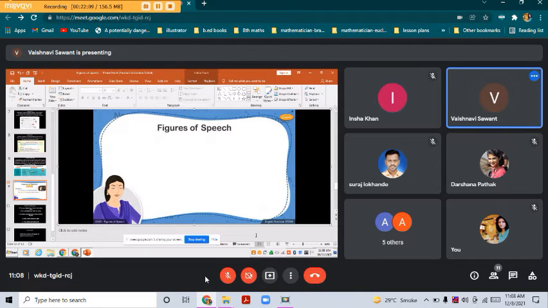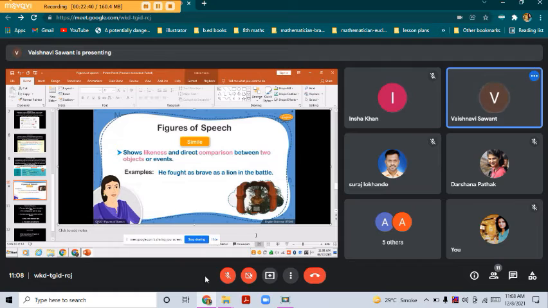There are numerous figures of speech in poetry, but we shall look at five of the most common ones. The first figure of speech we will be learning about is simile. A simile shows likeness or direct comparison of objects or events. A simile generally uses like, as, or as, so. For example, he fought like a lion in the battle. Here, the bravery of the warrior is directly compared to that of a lion with the word like.